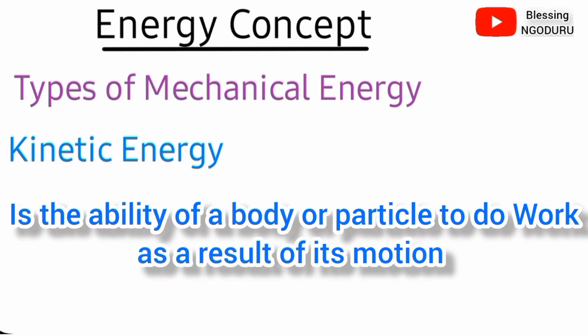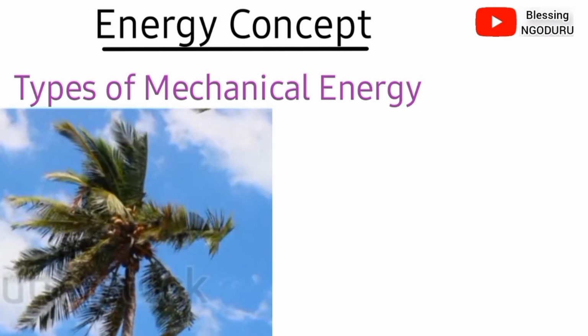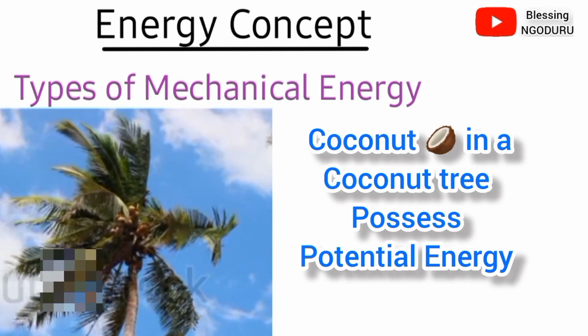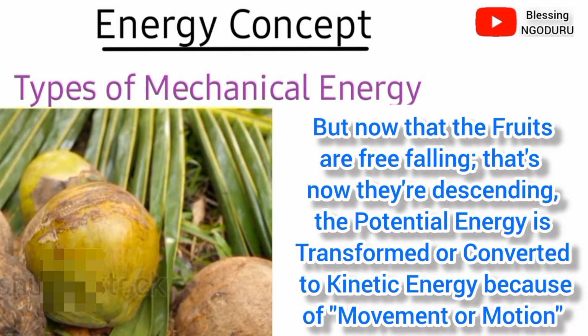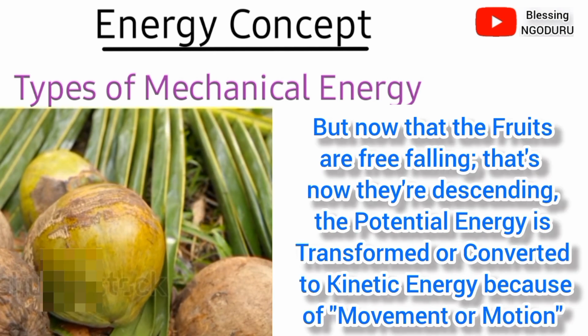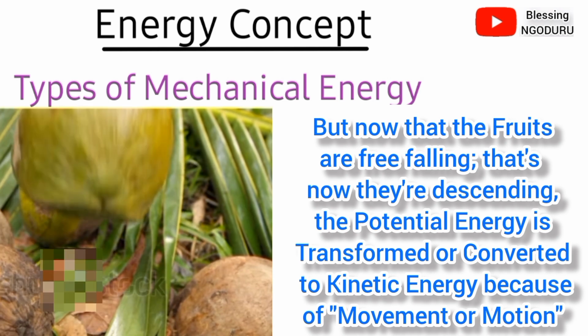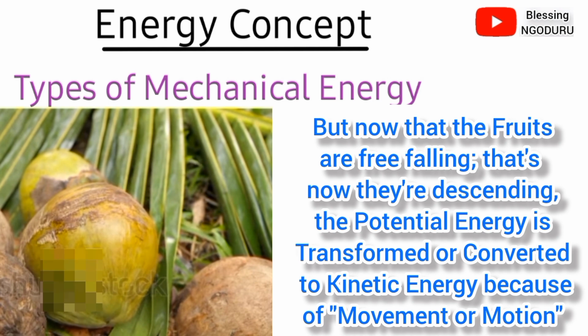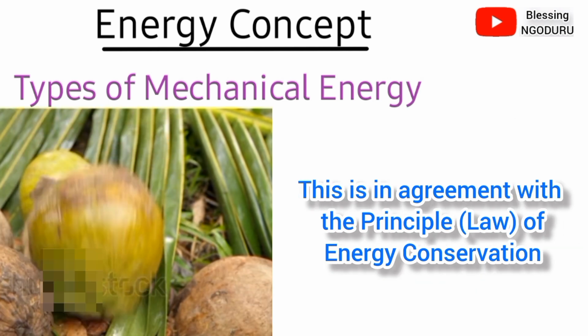Kinetic energy is the ability of a body or a particle to do work as a result of its motion. That is, the kinetic energy of an object is related to its motion. We could see coconut fruits in our coconut trees. These coconuts possess potential energy, but now that the fruits are free falling, that is, now that they are descending, the potential energy is transformed or converted to kinetic energy because of movement or motion. This is in agreement with the principle of energy conservation.